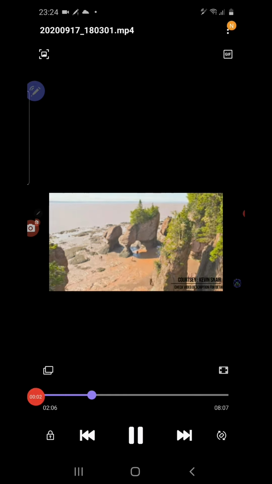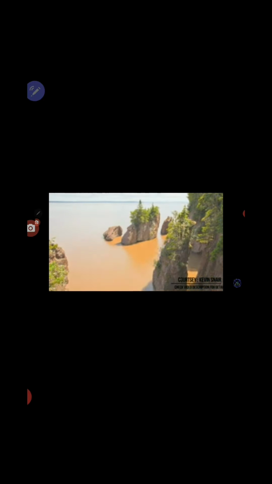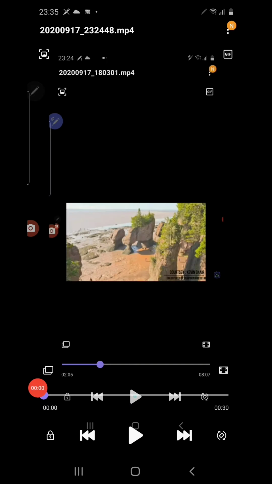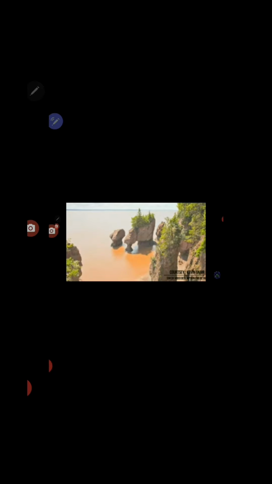Here you can see the ocean water. It does not occupy the full area. But after some time you see the level of the ocean water coming up and covering a larger area. So when the level of the ocean water rises and occupies more space on the sea coast, we can call it a tide. It is a high tide, and when the level of ocean water recedes we call it a low tide. When the level of the ocean water rises and occupies more area of the sea coast, we call it high tide.